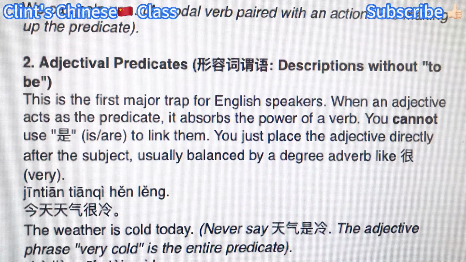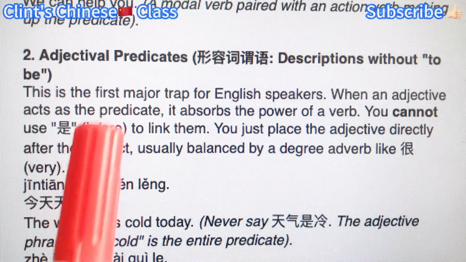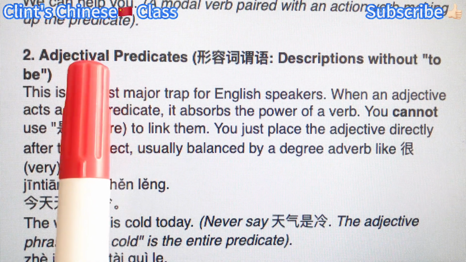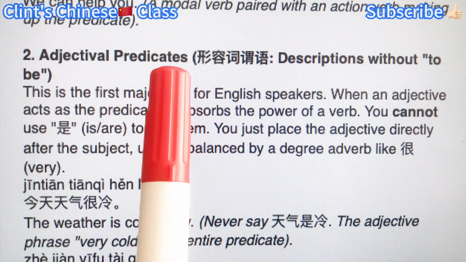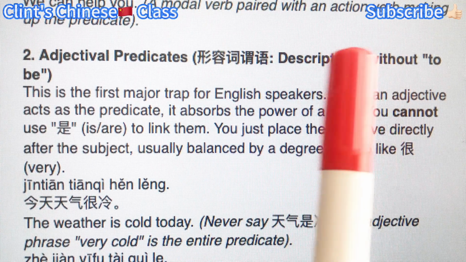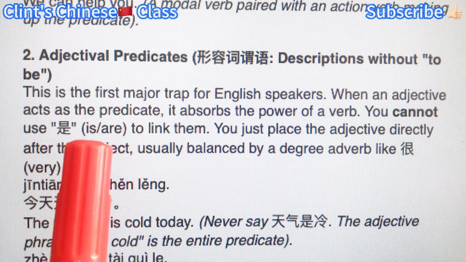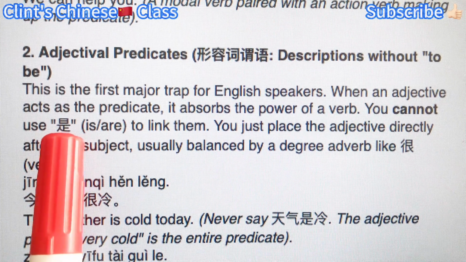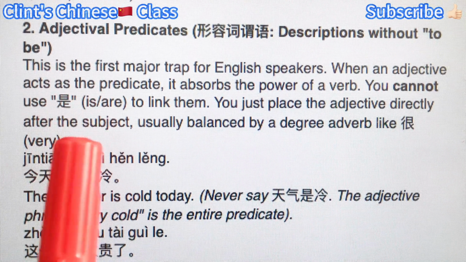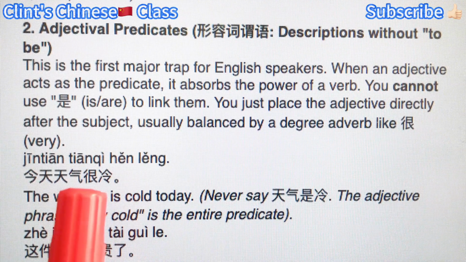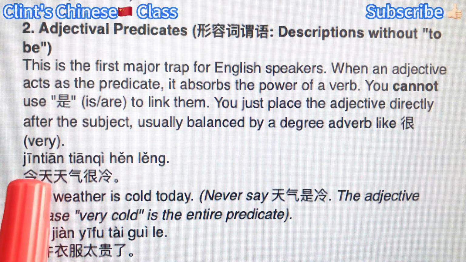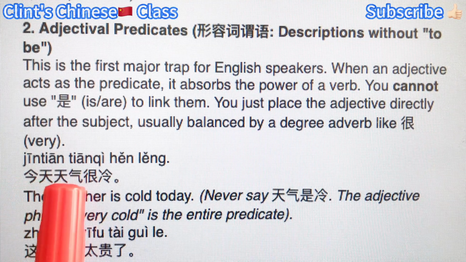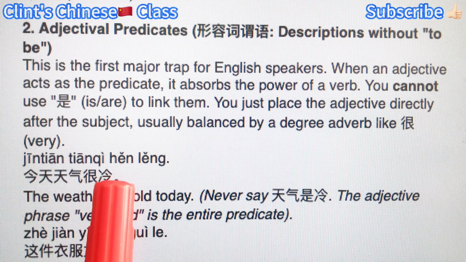Now, the second type, adjectival, meaning adjective. Adjective predicates, you can use adjective to be the predicate, but remember we don't need a to be verb like 是 to link the subject and the predicate. We just need to put them together. The weather is cold today. 今天天气很冷, right?